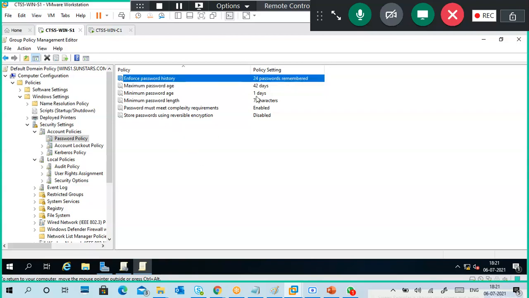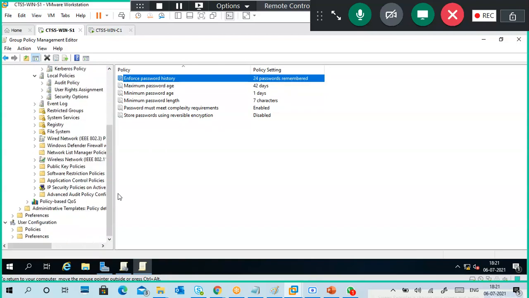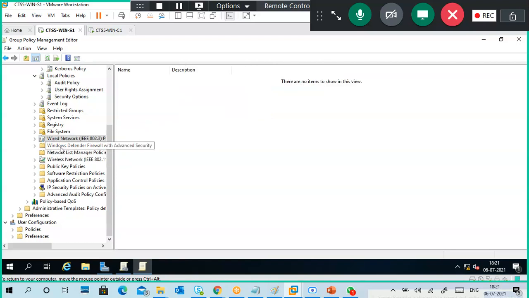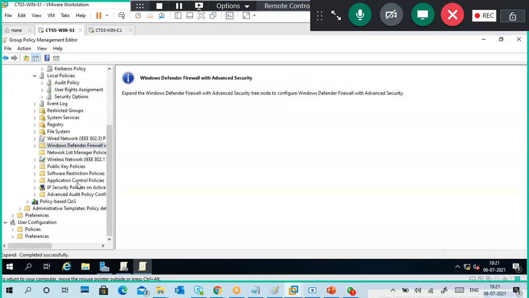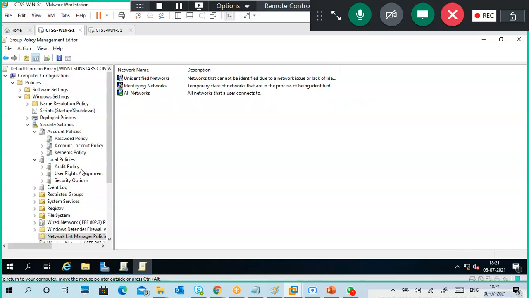Enforce password history 24: the last 24 passwords it will remember. And also look at all these things: wide network, Windows Defender, firewall. So you can easily explain what group policies are in an interview as well as while you're working. It becomes a habitual area.